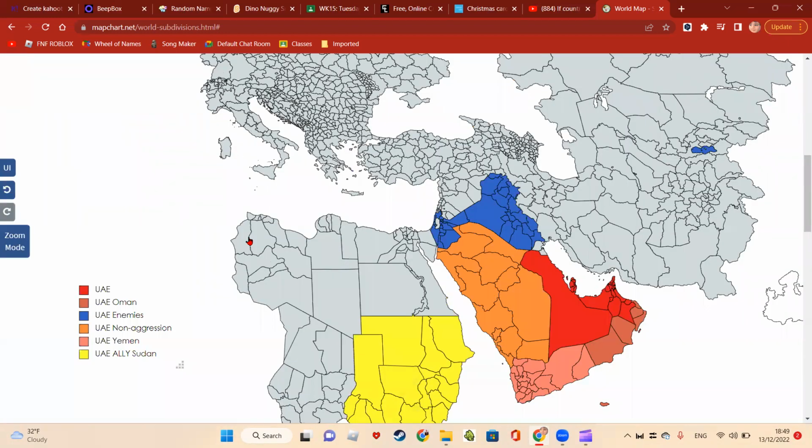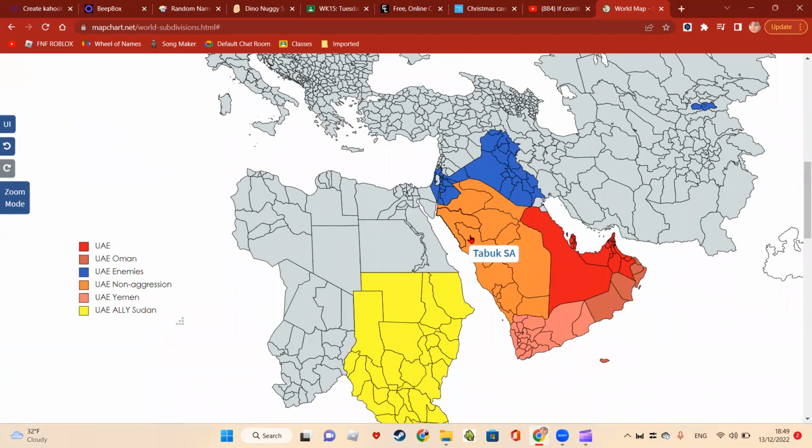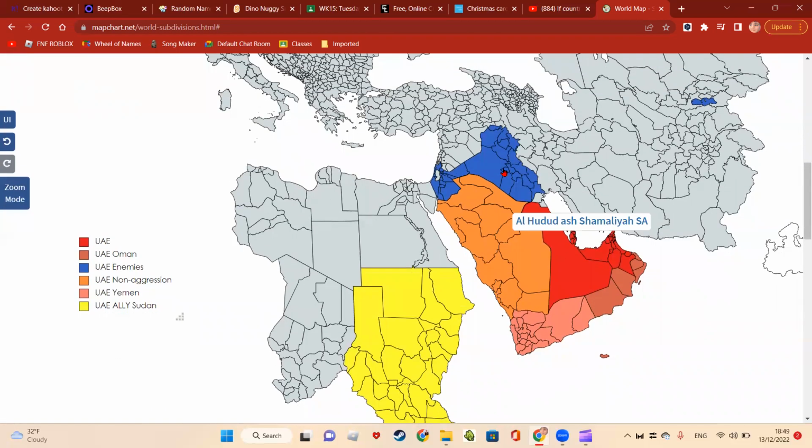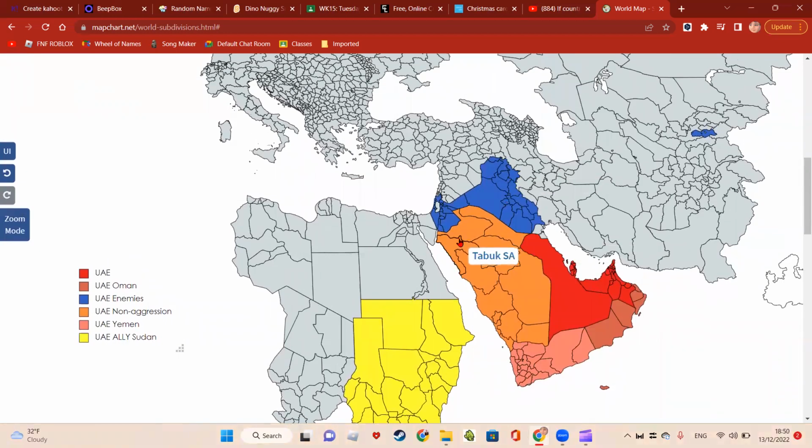All right, so these guys are now colored as bad guys. This also starts a huge war. We're going to call it the Emirati War, the big one. We're going to give names to all my wars now. So this is the Omani War, this is the Yemeni War, this is the Sudanese alliance, and this is the Great Emirati War. I could call it the next Gulf War, but I don't want to do that.